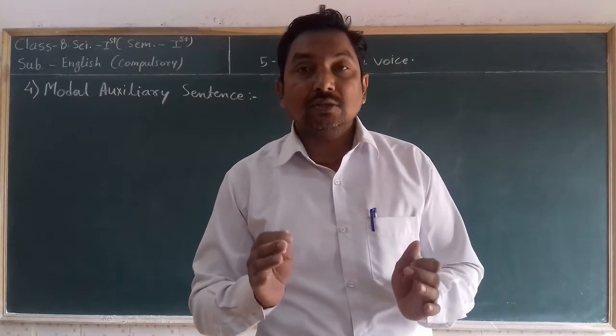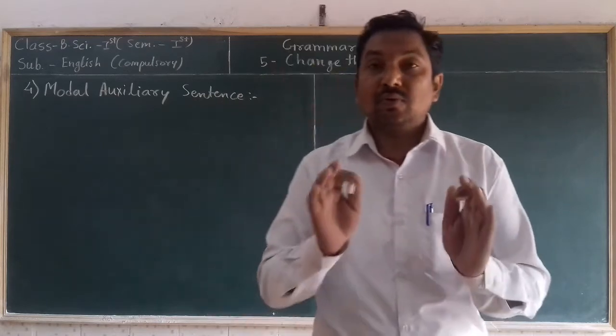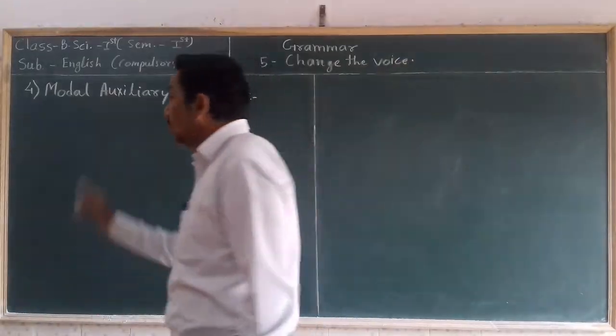So how can we transform any modal auxiliary sentence from active voice to passive voice? For that there is a specific formula. Look at here.